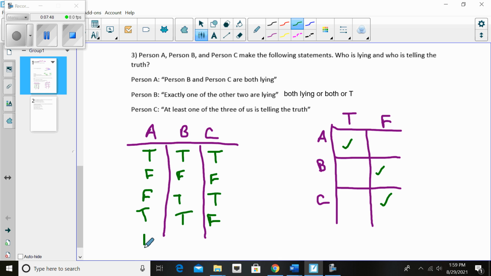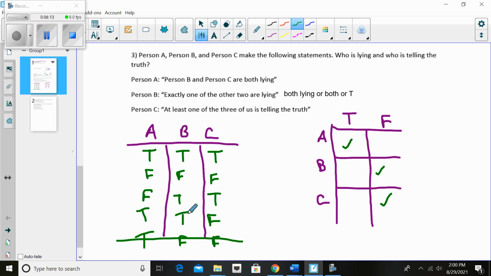this scenario where person A is telling the truth and person B and C are both lying, which what we have to consider then is that for person A to tell the truth, I mean, what could happen? If person A tells the truth, so this doesn't work, it requires person A and person B to both be lying, right?